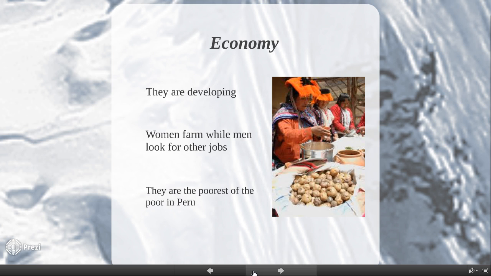The women tend to the livestock, they tend to the farms, they clean the house, they take care of the children, they do all these busy things while the men go out and find jobs for their families to make more money. Since the men are out, the women need help with everyday things. So the children also help a lot with the farming. Women also make bracelets and take all their food to a daily market or a weekly market and sell them for a couple extra dollars.